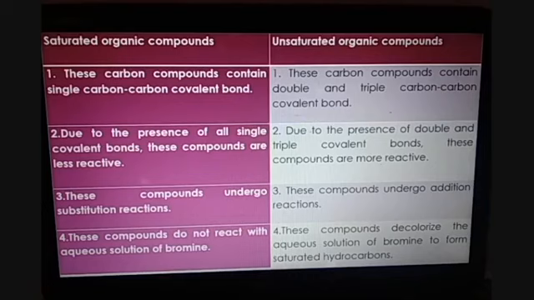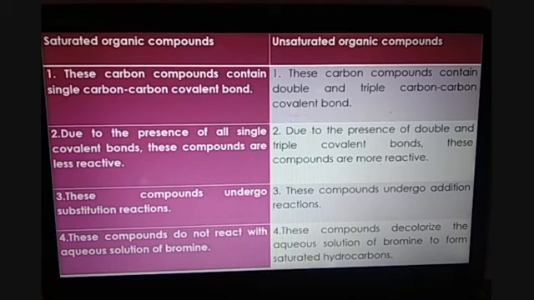whereas unsaturated compounds, because of the presence of double and triple bonds, are more reactive. Saturated organic compounds undergo substitution reactions, whereas unsaturated organic compounds undergo addition reactions. The fourth difference is that saturated organic compounds do not react with the aqueous solution of bromine.